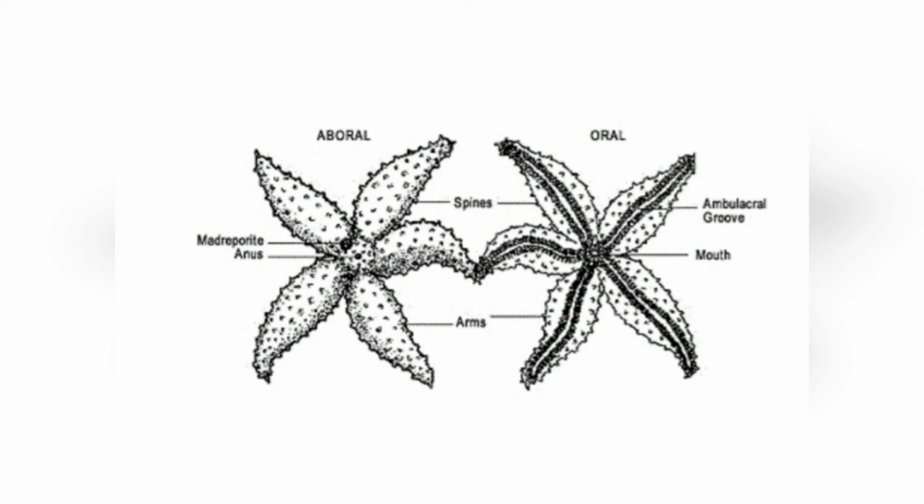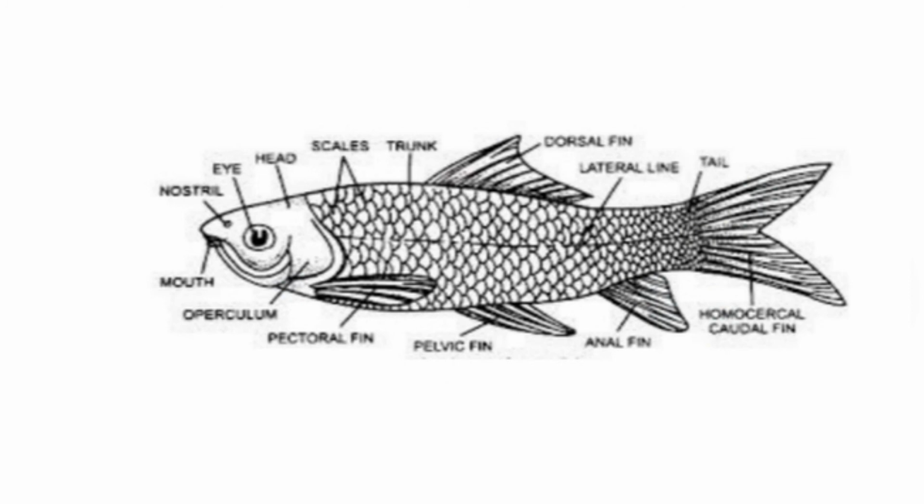at sea floor. Now we are discussing about vertebrate animals. Here you can see rohu, Labeo rohita. It is a kind of bony fish. It comes under phylum Chordata. Superclass Pisces, class Osteichthyes.